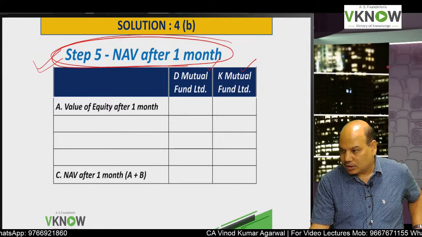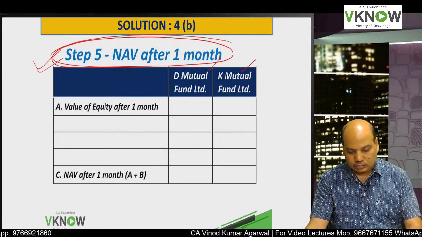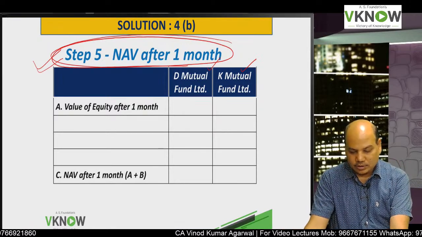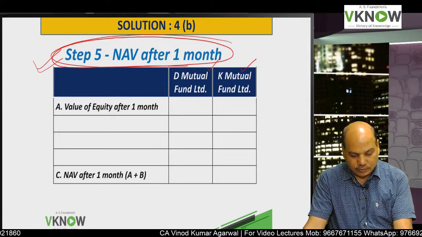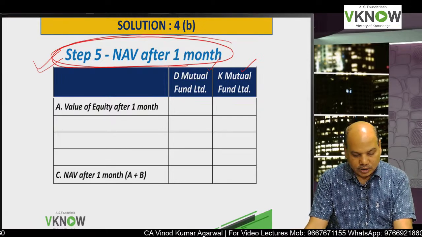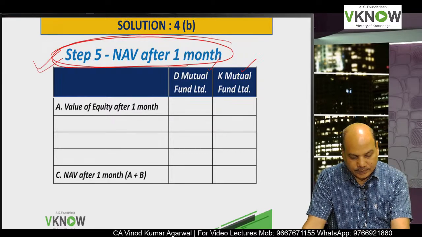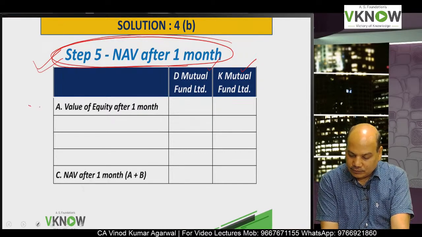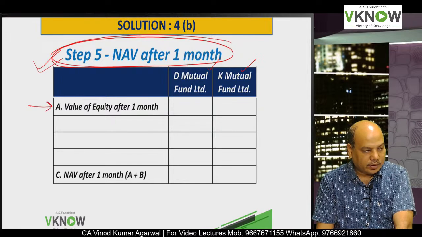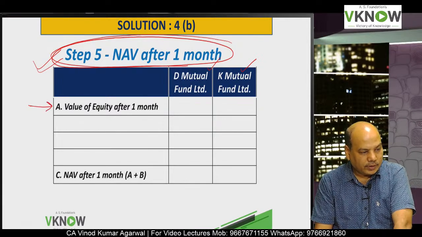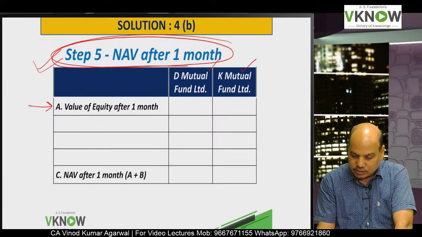Two things are important: learning the concept and learning the presentation part. So student will write step 5, NAV after 1 month, with two columns on the right hand side, D and K. First write value of equity after 1 month.